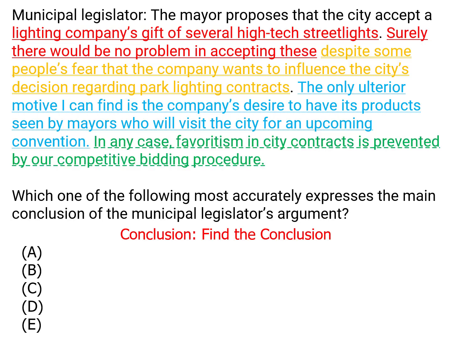The reason that we don't have to worry about accepting this gift is because favoritism in city contracts is prevented by our competitive bidding procedure. So that's why we should be able to accept the gift with no problem, because we have a competitive bidding procedure which protects us. So for a conclusion question, all we have to do is go to the answer choices looking for something that states that conclusion that we identified. So let's see what the answer choices say.